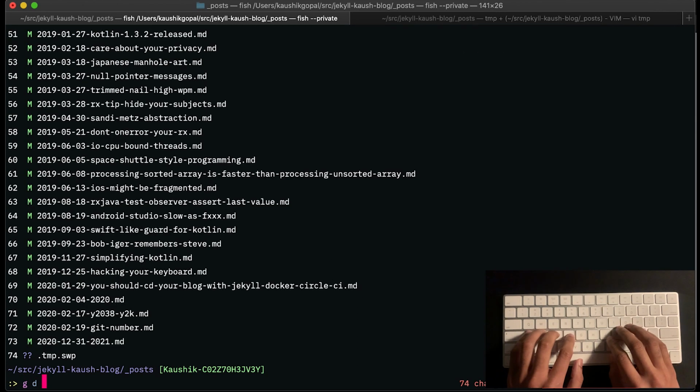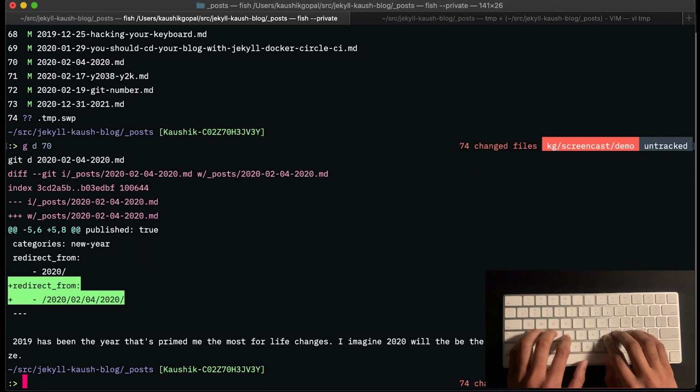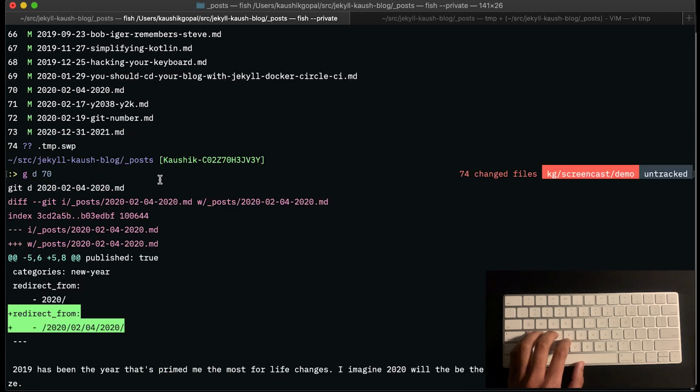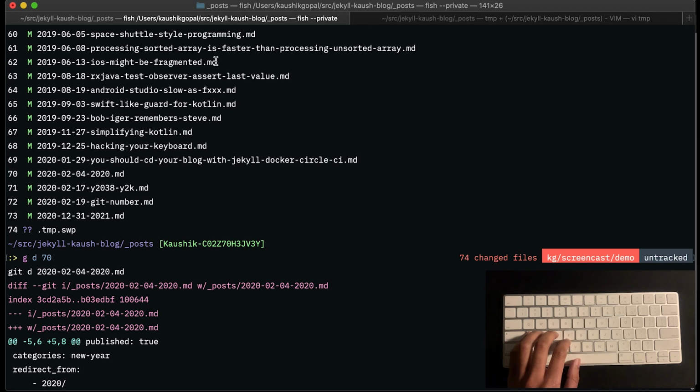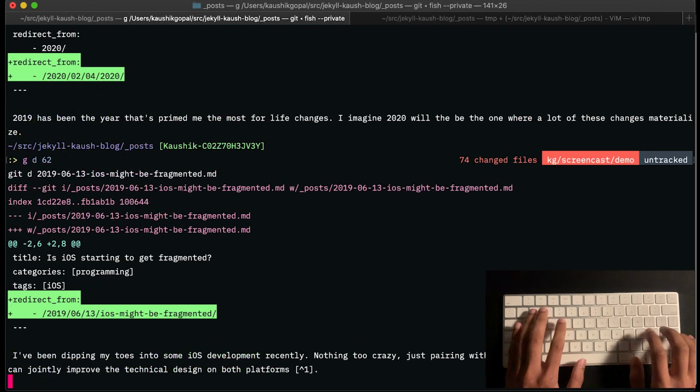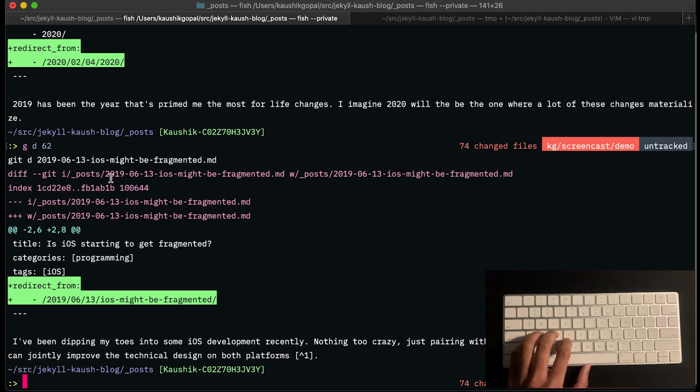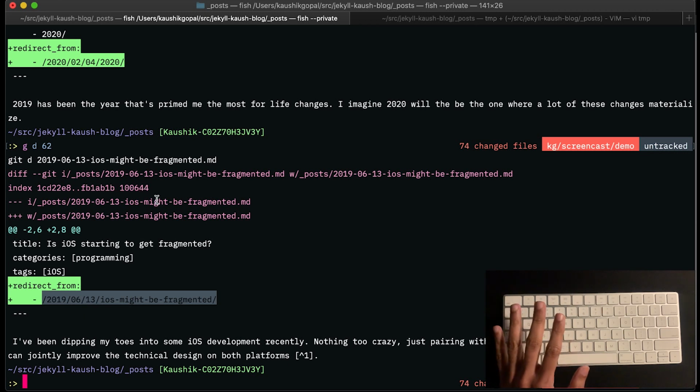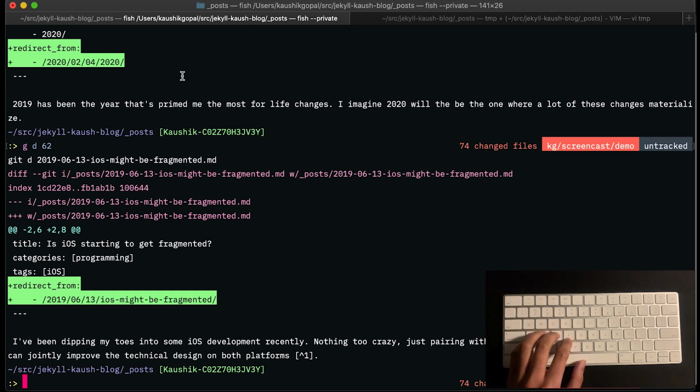Let me quickly just pick one of these to see if those changes look good. Yep, the changes look good. It basically took the file name. This is what the file name is. This one looks confusing because the blog post actually has the date in it for different reasons. Let me pick one that doesn't have that. If you see, it takes the file name and formats it in a way that I want, and this resembles pretty much the existing URL of my blog. And so now that I've changed the config and I've added this redirect from, I'm off to the races.